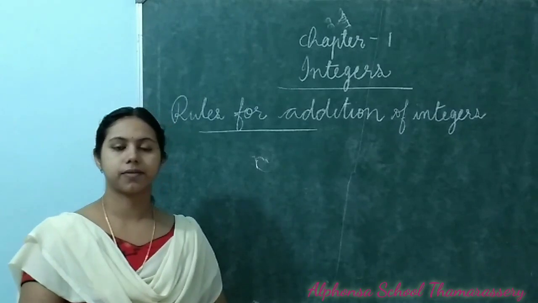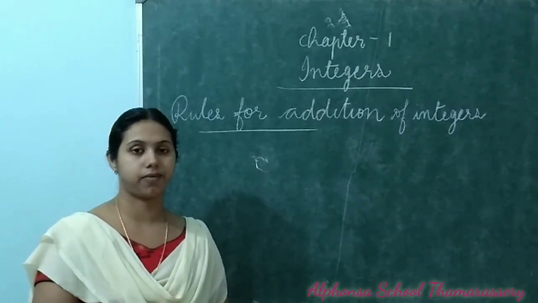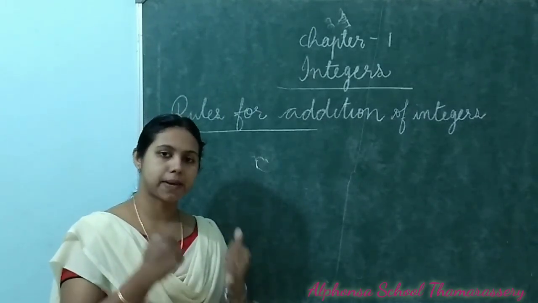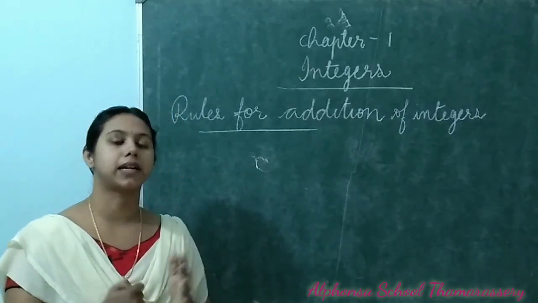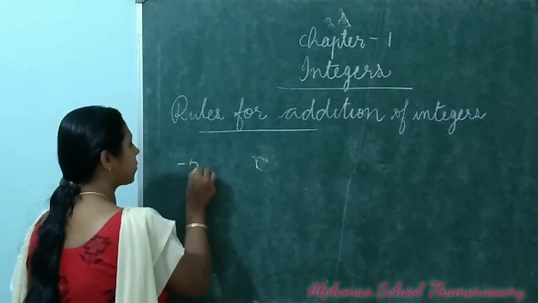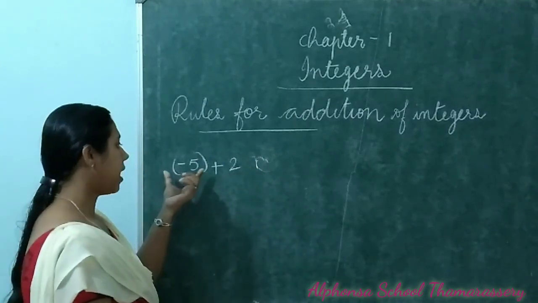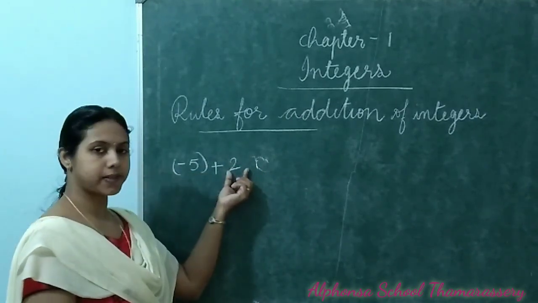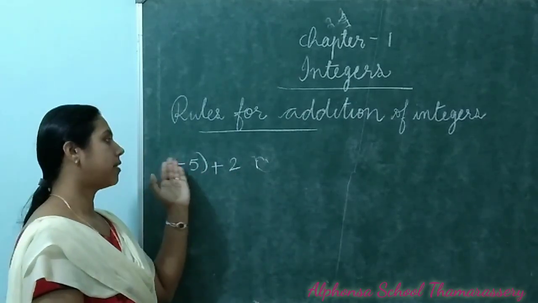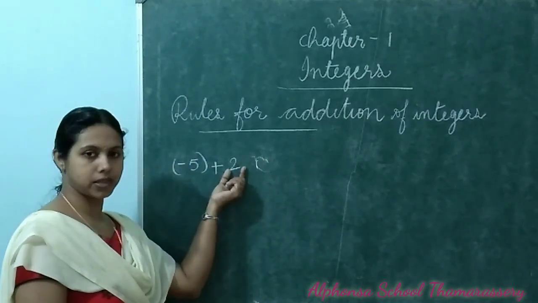And the second one is when adding two integers of different signs. When adding two integers of different signs, you just subtract the numbers and put the bigger number's sign. For example, minus 5 plus 2. One number is a negative number, another number is a positive number. Both are integers but of different signs. Here it is a negative sign, here it is a positive sign.